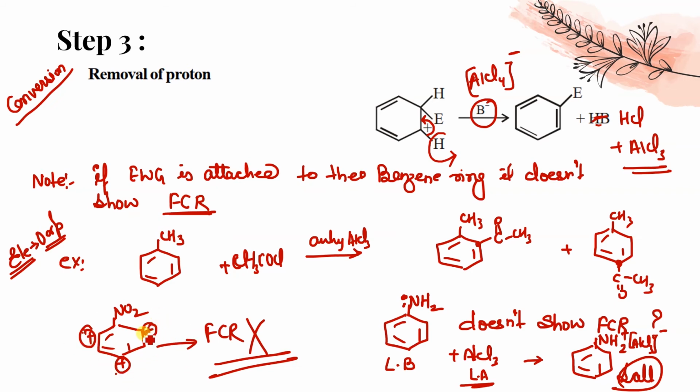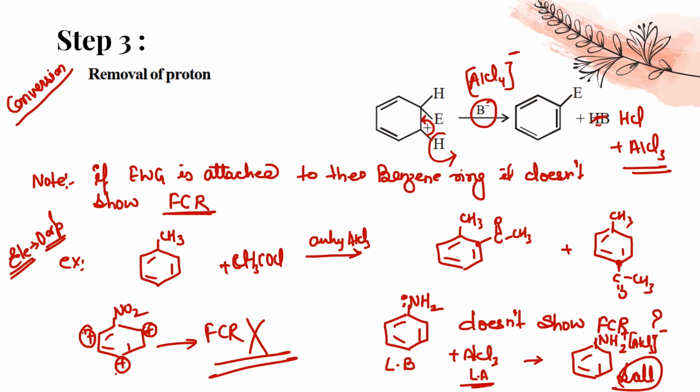और FCR में हमेशा ortho and para position पे ही compound attach होता है. Electrophile is going to attach. Still, although this NH2 is electron releasing group, it doesn't give FCR. Why? Because this being Lewis base, lone pair donor होता है इसके पास. So being Lewis base, it reacts with the Lewis acid AlCl3 and forms a salt which does not undergo resonance, and hence FCR cannot be shown by this compound.